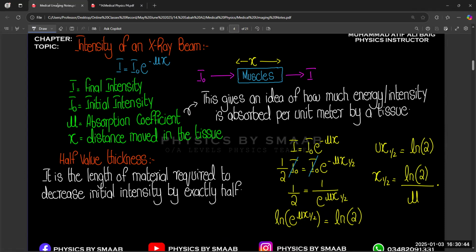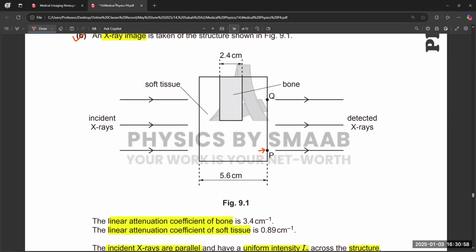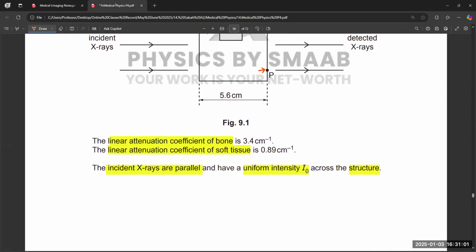So x is the distance moved, and mu represents the absorption coefficient, that is how much energy or how much intensity is absorbed per unit meter by a tissue. That's why you got all the values in per centimeter. Energy or intensity absorbed per unit distance, right? So what values do we need to use in the formula? I equals I naught.